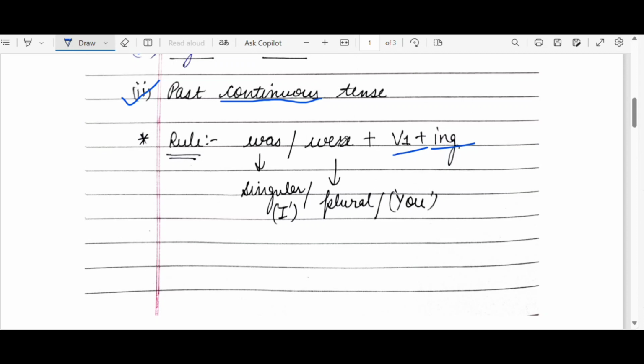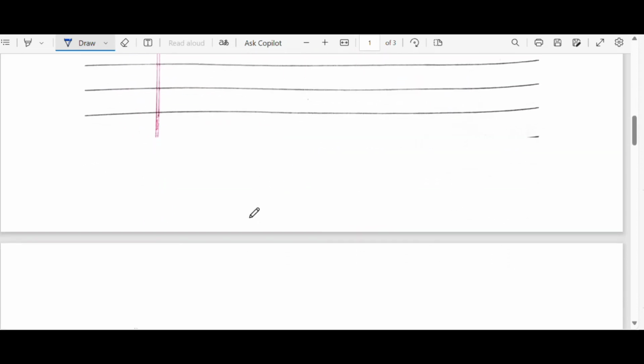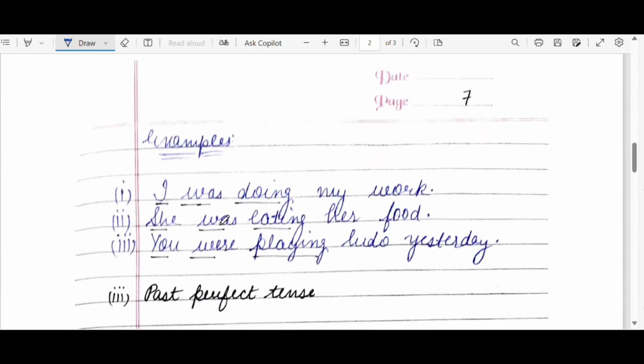Suppose play, playing, learn, learning. I was learning my lesson. You were learning your lesson. Like this. Let us see some examples. I was doing my work. I plus was, do plus ing, it forms doing my work. I was doing my work.